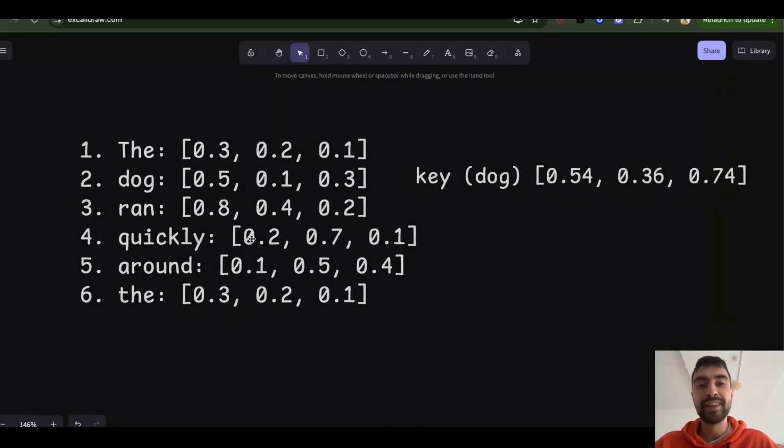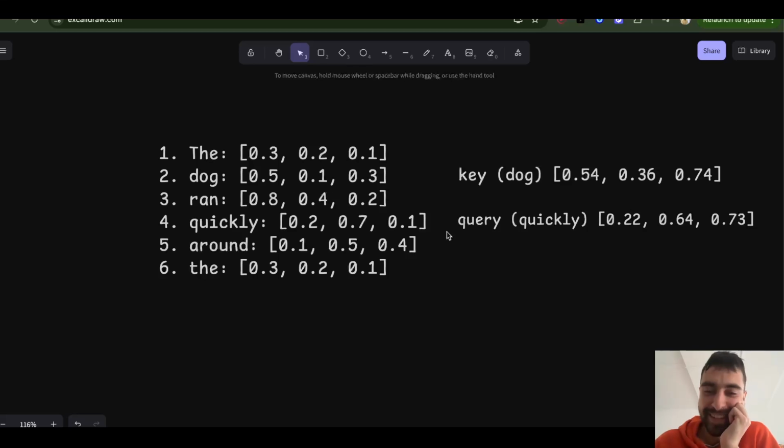Now, another thing. Let's say we are at the vector quickly, and we are checking if we can get any interesting context from the word dog. So we're going to check the key of the word dog to see if we can get any interesting context. Now, how are we going to check it? You can't actually check it with this vector. You need another vector, query. Okay, it's funny. When you want to check, you need a query. You can't check with this guy.